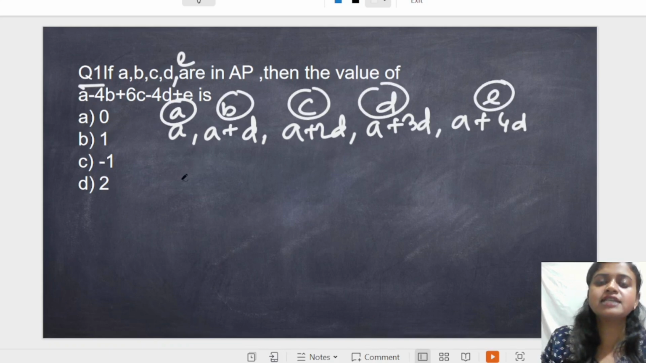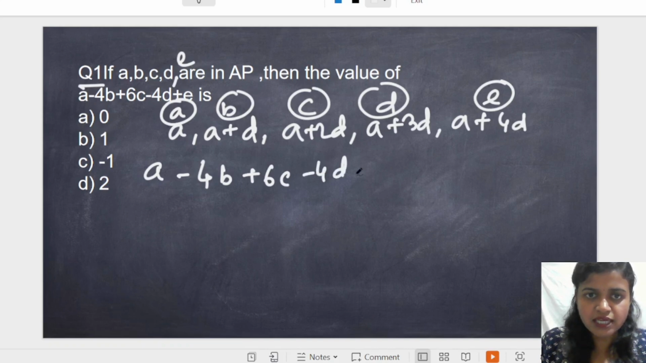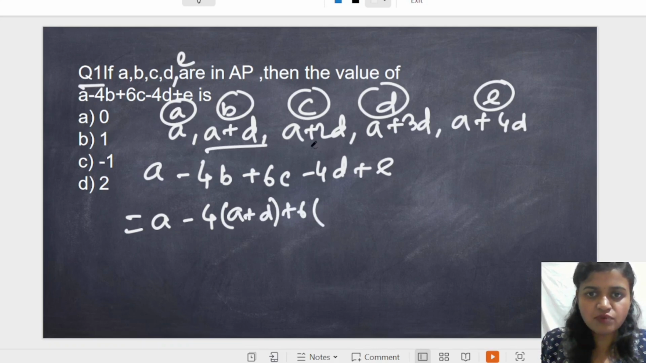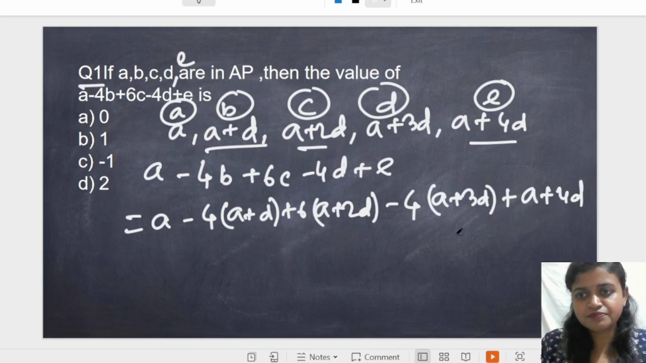We know the general formula of an AP series, so we solve it: A minus 4B plus 6C minus 4D plus E. The value of A is given, B is A plus D, plus 6 into the value of C, A plus 2D, minus 4 into D, which is A plus 3D, and plus E, which is A plus 4D.